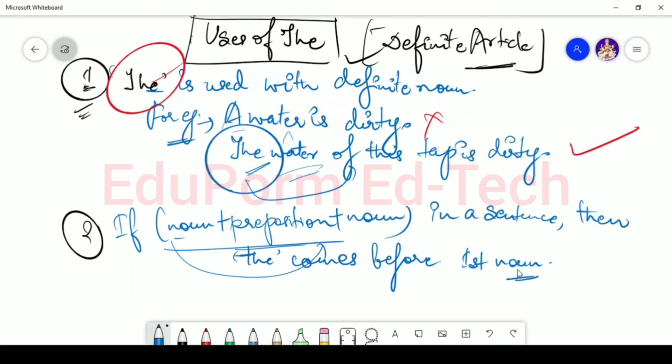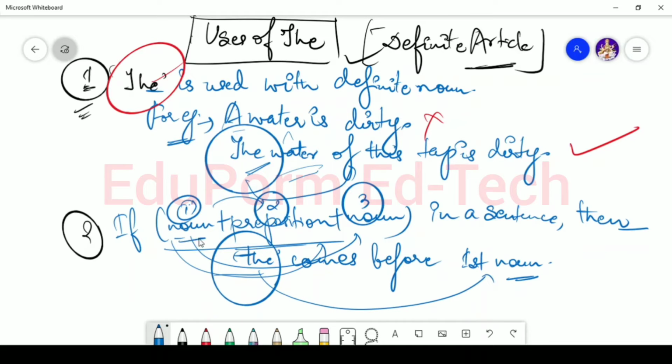Okay. So if any sentence has noun, then preposition, then noun, in this arrangement, then in that case the will always come before the first noun.